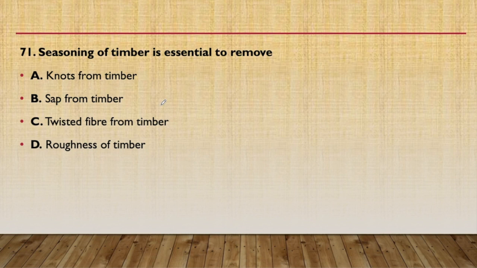71st question, seasoning of timber is essential to remove knots from timber, sap from timber, twisted fiber from timber, or roughness of timber. So this is a very easy question. Seasoning of timber is done to remove the water from the timber, that is the sap from the timber. So answer will be option B.